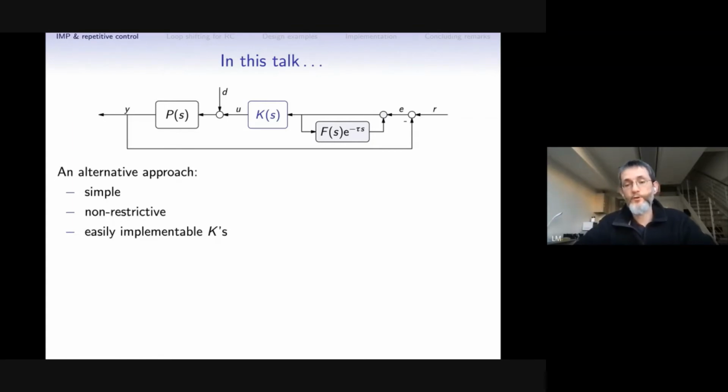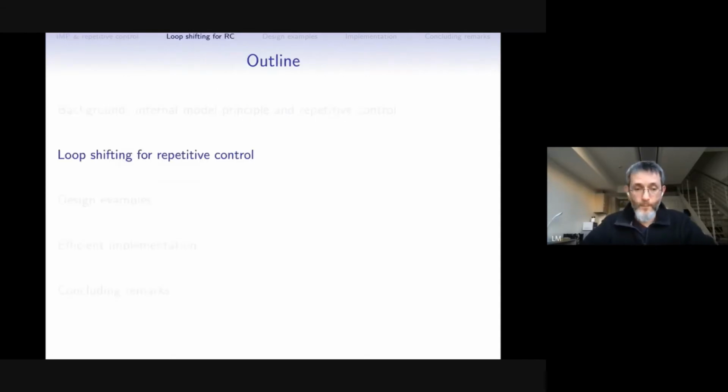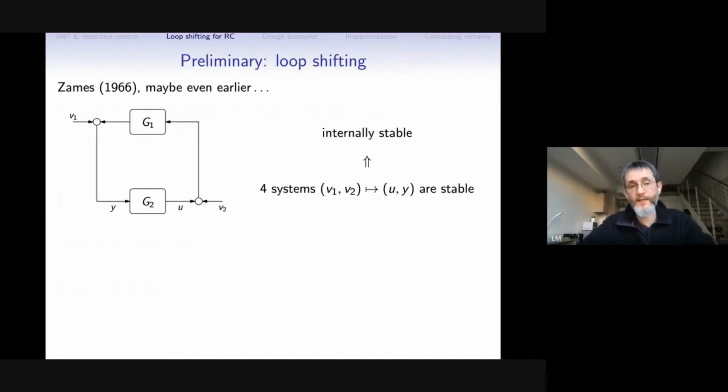It is absolutely non-restrictive, and it results in an easily implementable controller K. And the main idea behind this approach is the loop shifting. Loop shifting is a very old idea. One can see this idea already explicitly in the celebrated 66 paper by George Zames, but some refer even to some earlier sources for this. And the idea is like this.